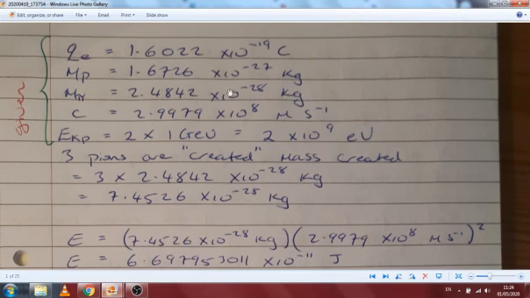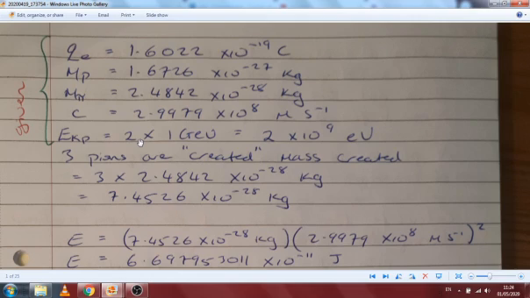Please note, on the next page, at the bottom of the question they give us a lot of these figures. Sometimes they do give you information at the bottom, sometimes they don't. These are all listed at the bottom. So that's the charge on the electron, that's the mass of the proton, that's the mass of a pion, and that's the speed of light. So we have all of those. This then is given in the question, so that's in the first sentence, which often you can scan over and forget about.